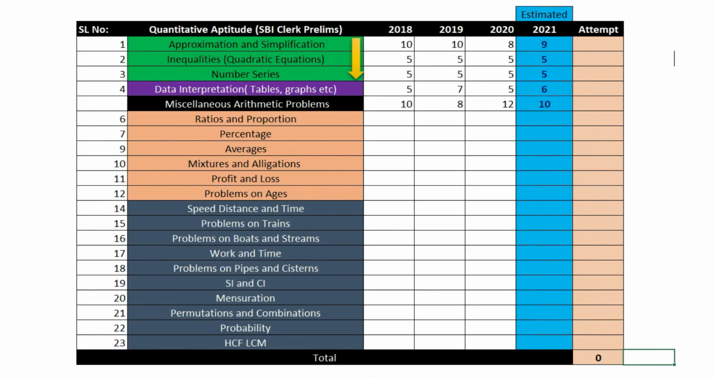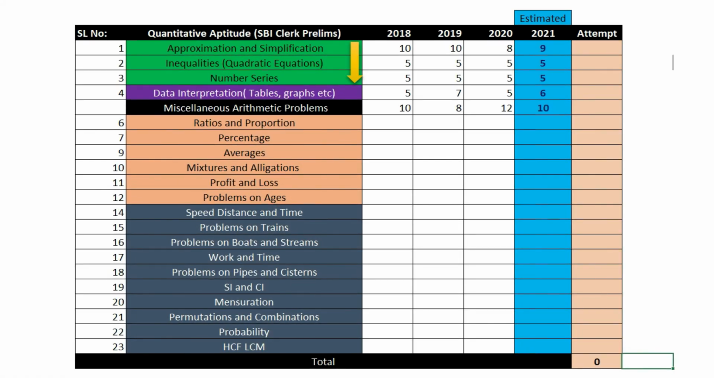Friends, I've created a table here. So it has all the topics that would come in the SBI clerk quant paper for prelims. Okay. And in this particular table, what I've done is I've arranged all these topics on the basis of priority. So one has the highest priority and 23 has the lowest priority.